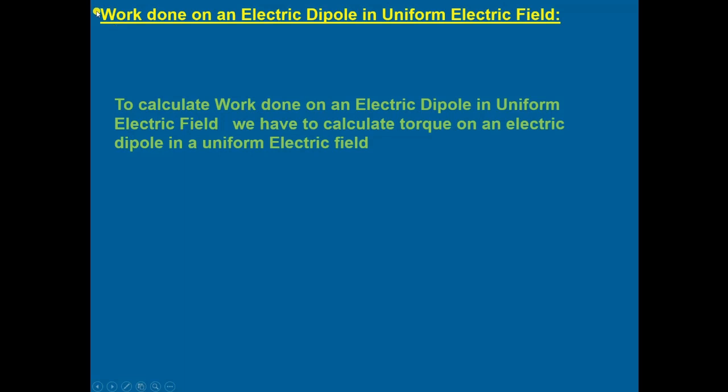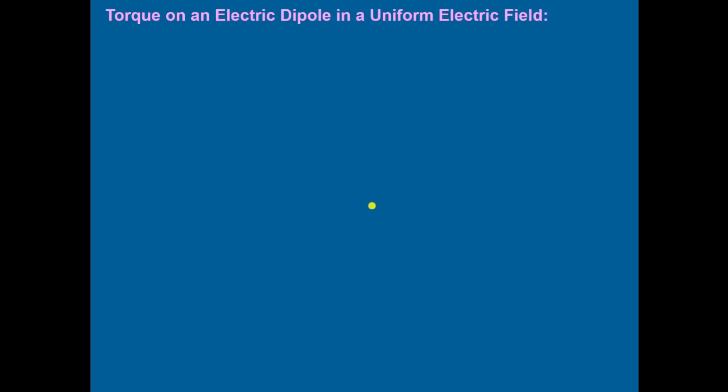Then we come to the work done on an electric dipole in a uniform electric field, or the potential energy of an electric dipole in a uniform electric field. Work is equal to potential energy. To calculate the work done on an electric dipole in a uniform electric field, we have to calculate the torque on an electric dipole in a uniform electric field. Torque, that is the turning effect of the force, we used this term in class 11. Then the torque on an electric dipole in a uniform electric field.